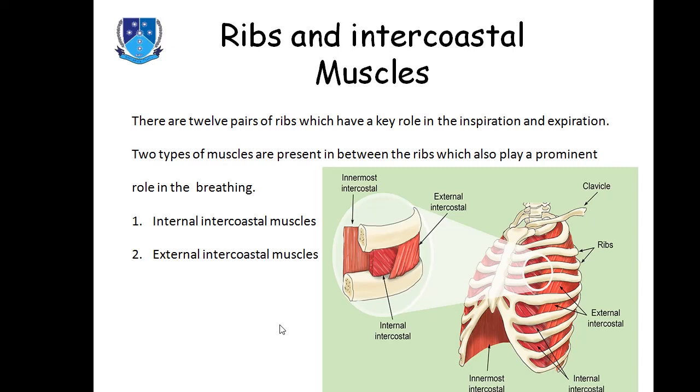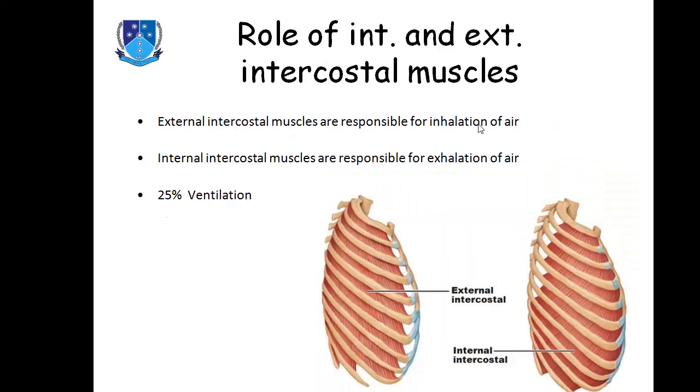You will be clear. The external intercostal muscles are responsible for inhalation of air, and the internal intercostal muscles are responsible for exhalation of air. 25% of ventilation, or 25% of exchange of gases, takes place with the help of these intercostal muscles.